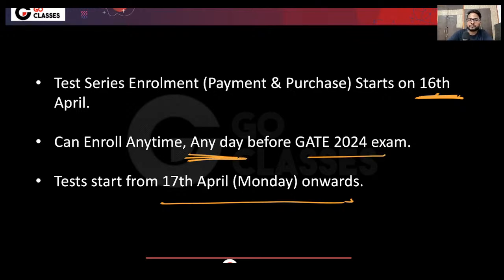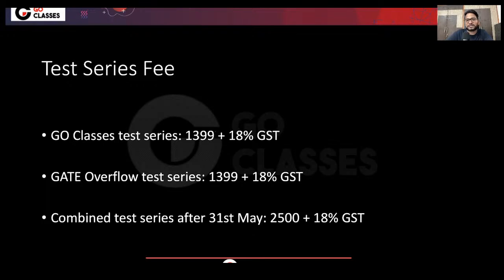Okay. Now let's go to the test series fees. As I said, there are the Go Classes and GATEOverflow test series. The Go Classes test series costs 1399, which is almost 1400. So 1399 is our core price. On top of that, you have to pay GST to the government, which is irrespective of us. So 1399 is the individual test series price, whether you take the Go Classes test series or the GATEOverflow test series.